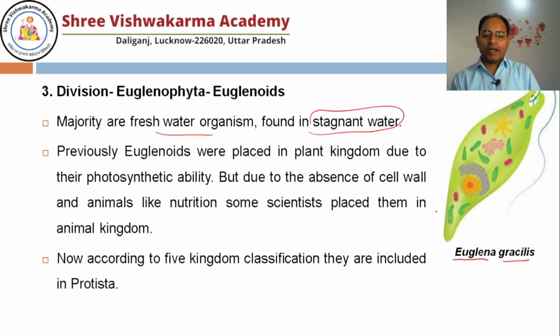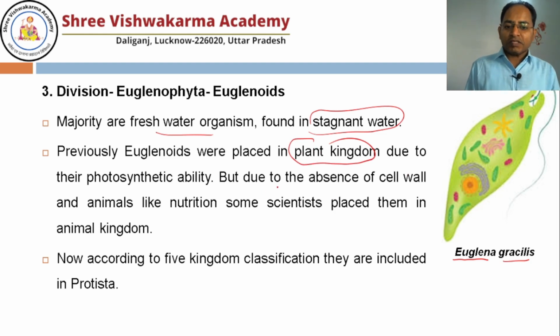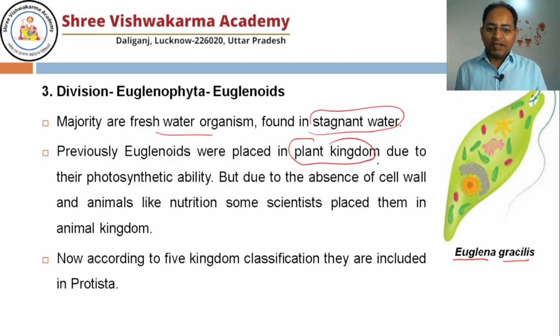Previously, since Euglena has photosynthetic ability, they have chloroplasts and can photosynthesize, so scientists kept it in the plant kingdom. And once there is no sunlight, it may turn into a predator and eat animals, so it is showing the heterotrophic character.